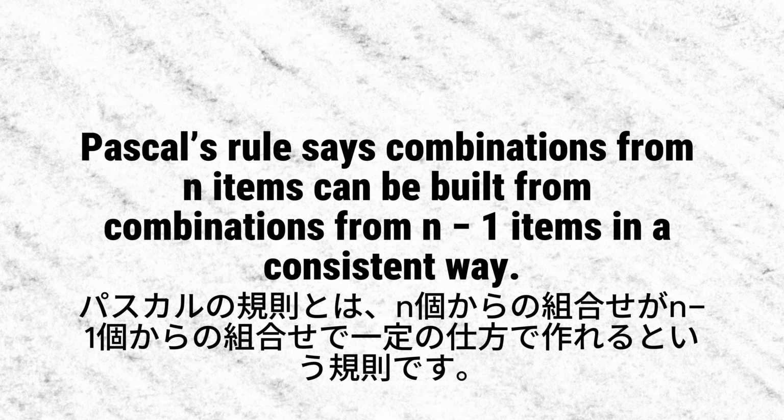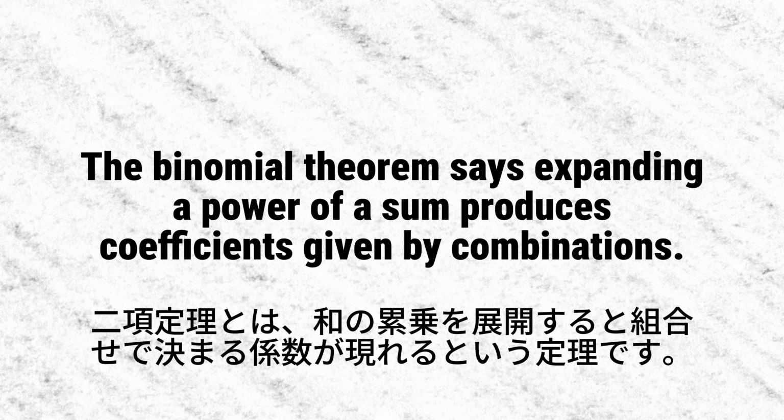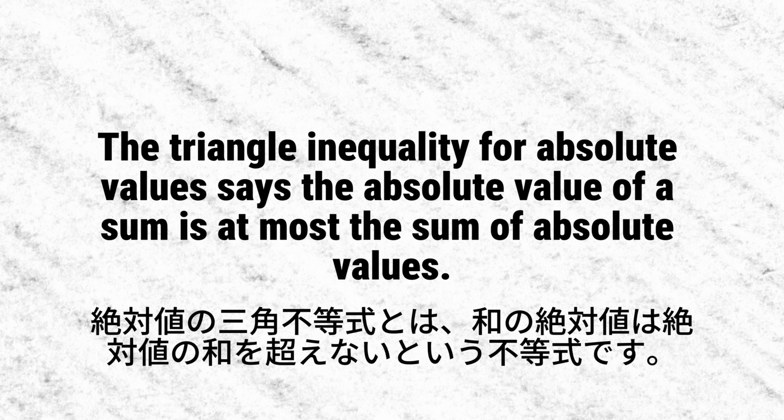Pascal's rule says combinations from n items can be built from combinations from n-1 items in a consistent way. The binomial theorem says expanding a power of a sum produces coefficients given by combinations. The triangle inequality for absolute values says the absolute value of a sum is at most the sum of absolute values.